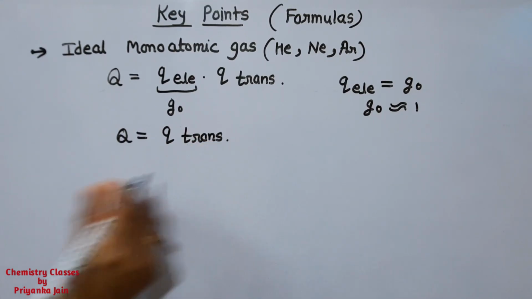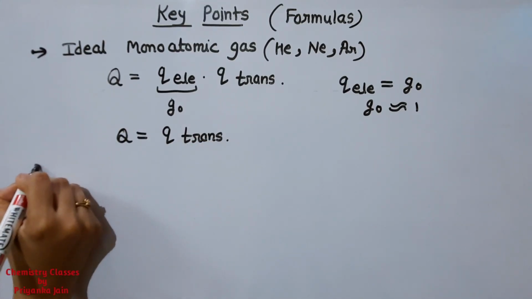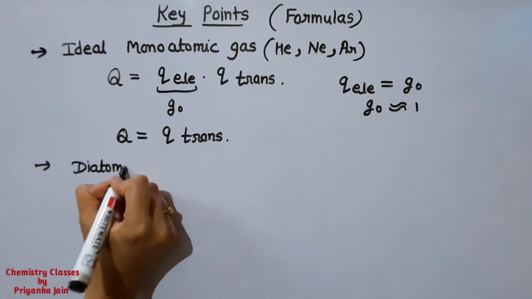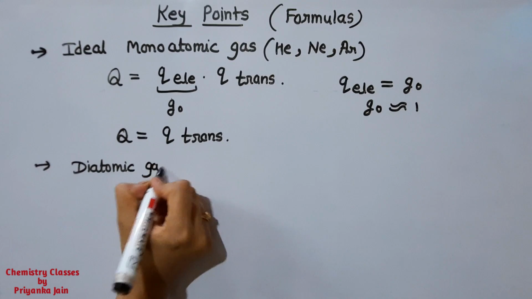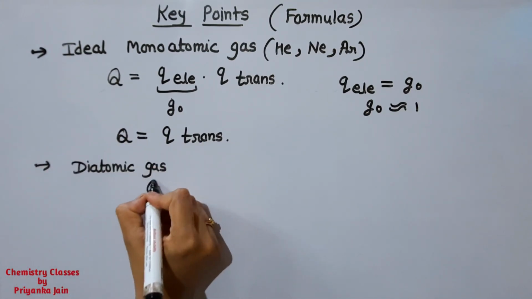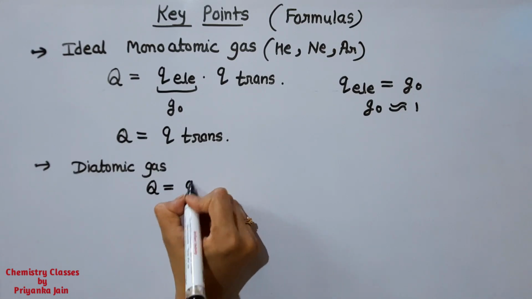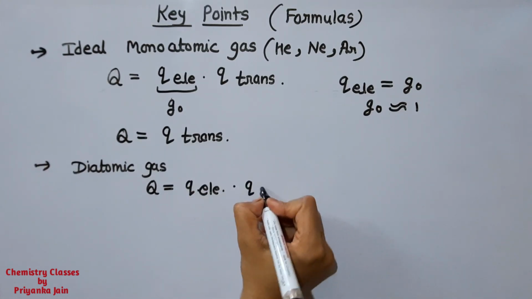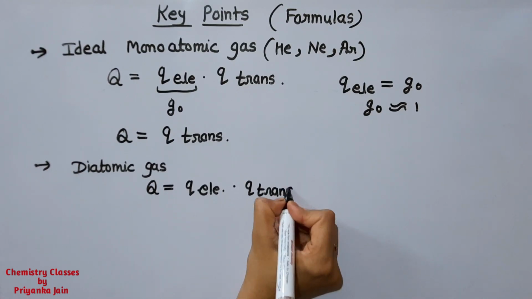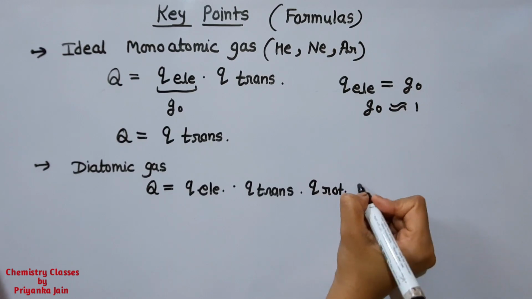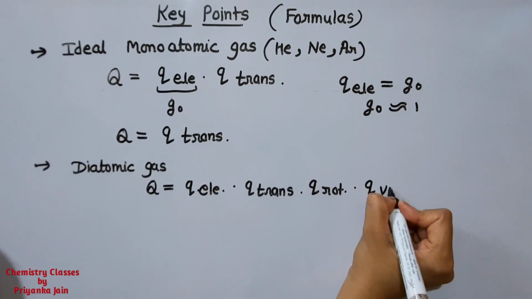Another thing, in the case of diatomic gases, if we are given a diatomic gas, then we cannot consider this. In that case the molecular partition function will be a combination of Q electronic, Q translational, Q rotational and Q vibrational.